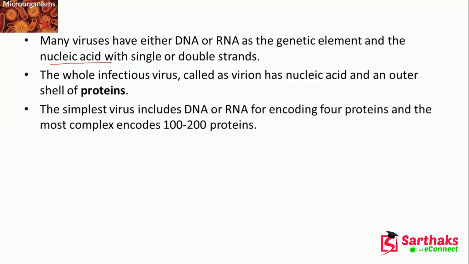The whole infectious virus particle, called a virion, has nucleic acid and an outer shell of proteins. As you have seen, there is a protein cover around the virus. The simplest virus includes DNA or RNA for encoding 4 proteins, and the most complex encodes 100 to 200 proteins.